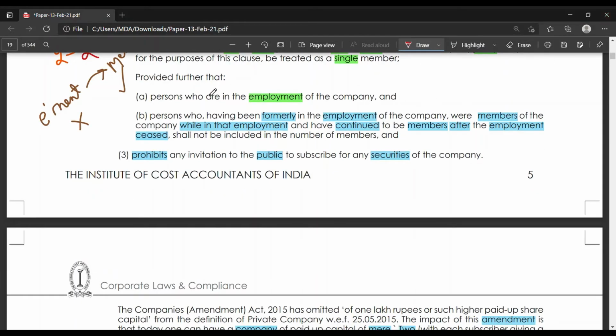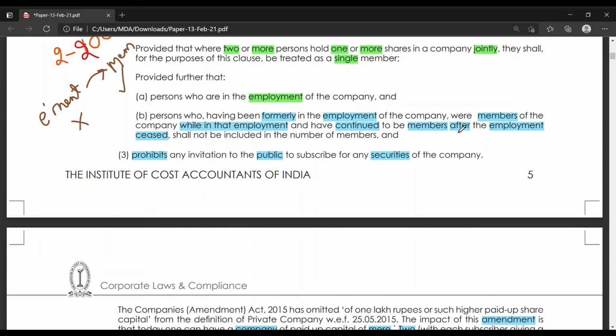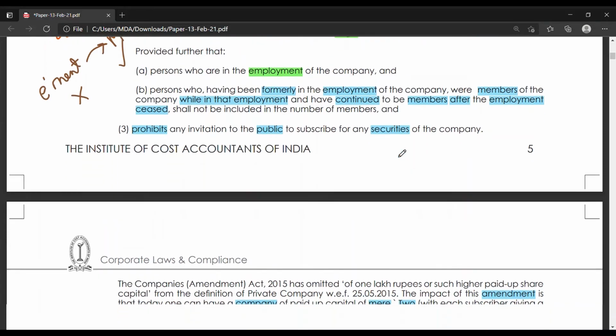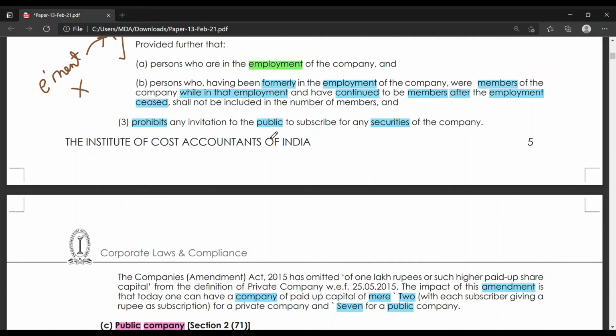Provided further that persons who are in employment of a company, persons who have been formerly in employment, were members of company while in that employment and have continued to be members even after the employment ceased, shall not be included in the number of members. It prohibits any invitation to the public to subscribe for any securities of company. There will be no public subscription of shares.